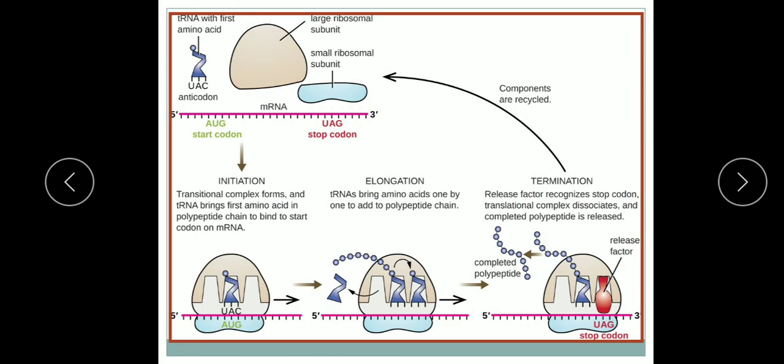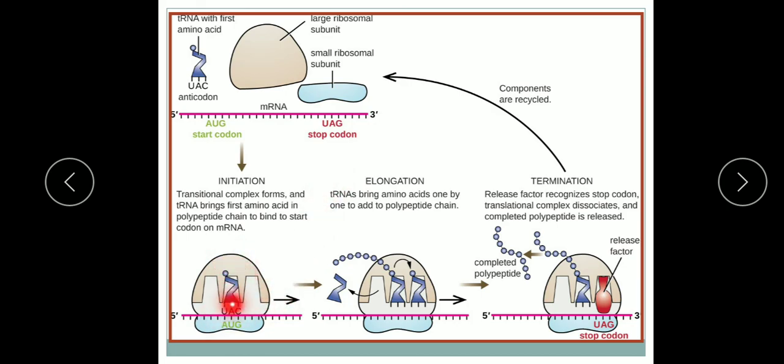Here is a quick revision. First, the activation of the amino acid, and this activated amino acid binds with the tRNA to form the charged tRNA. Then the formation of the initiation complex: the large and small subunits bind together, and the mRNA attaches to the smaller subunit.